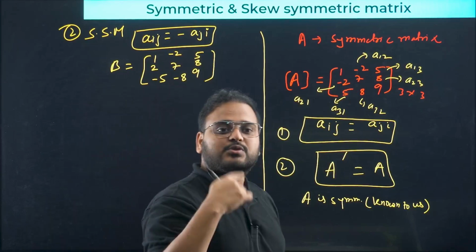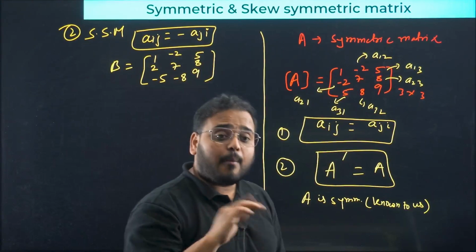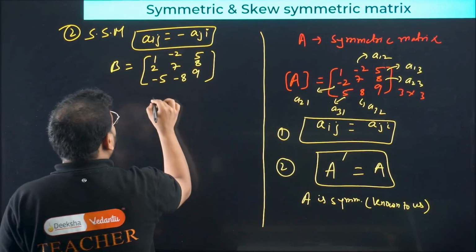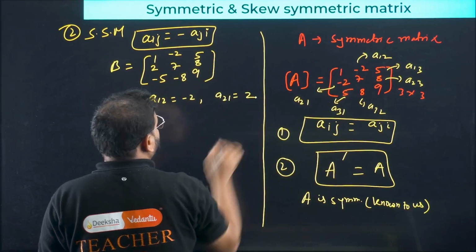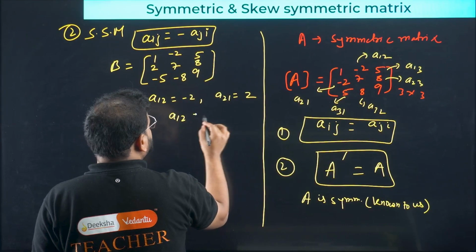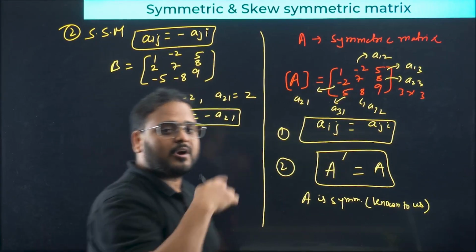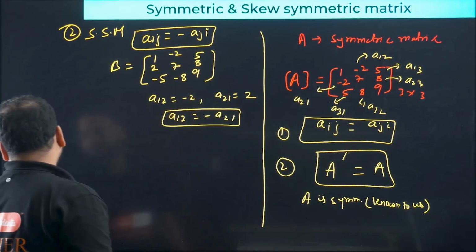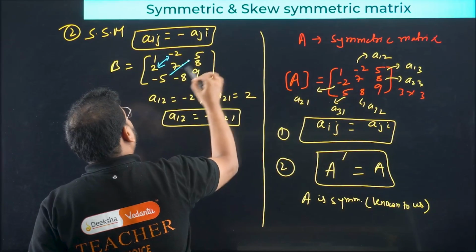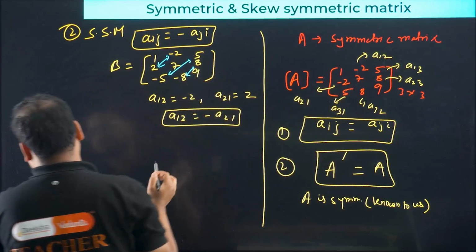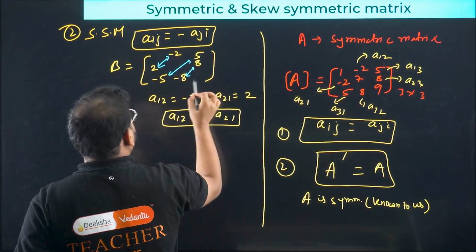So the elements that you see in these positions will be opposite in sign. Check here. Your A12 is minus 2, but A21 is simply 2. So basically A12 is minus of A21. Won't you agree? The same can be applied for other elements also. So they will always be negative or opposite in sign, like this. Okay, I have made a mistake.